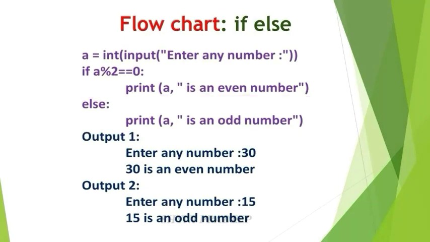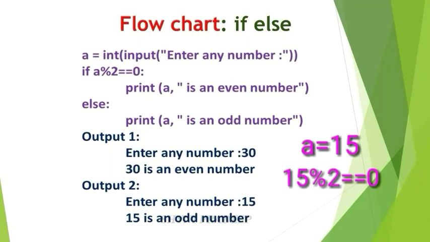See another output. Enter any number. Let us take 15. So now a is equal to 15. Next check the condition: a modulus 2 is equal to 0. A means 15, so 15 modulus 2 is equal to 0. You have to divide 15 by 2 and take the remainder value, then compare it with 0. 15 divided by 2 is 7, and 1 is the remainder value. So 1 is equal to 0. Is this condition true or not?